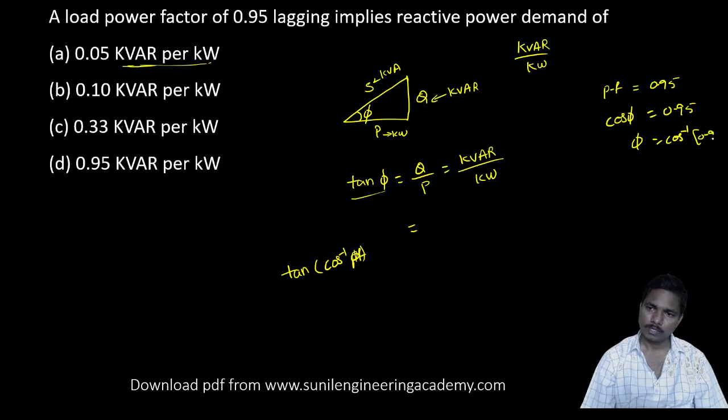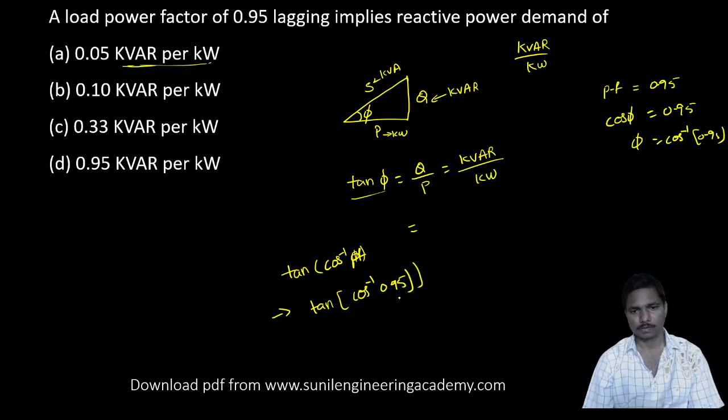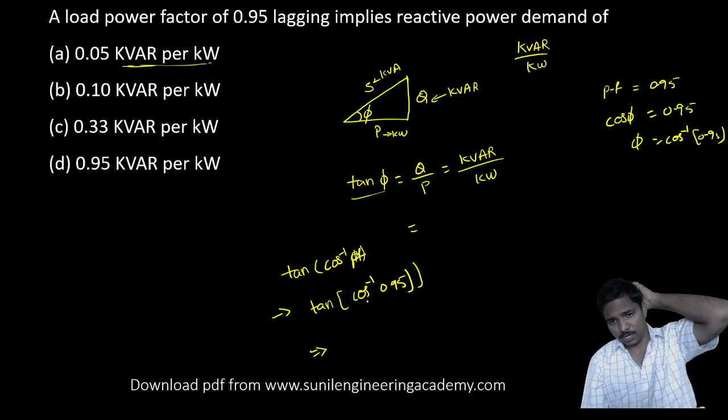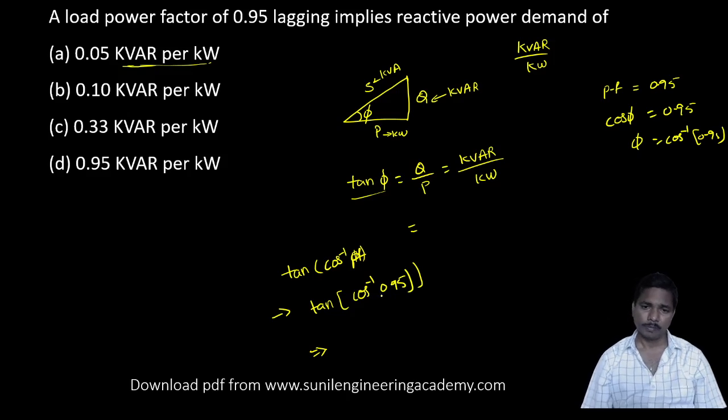So that is tan of cos inverse 0.95. Cos 0 is equal to 1, so here less than some value means more than 0.